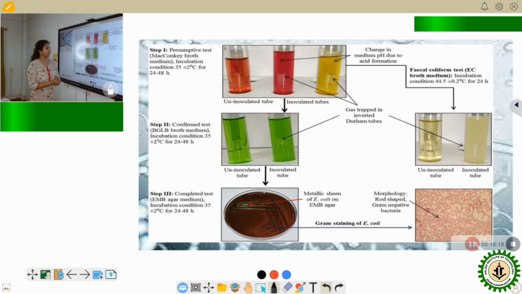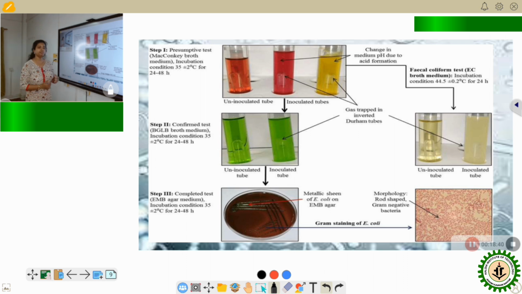Again, after the incubation period, the sample containing coliform will be turbid, whereas the sample which does not contain any coliform will be clear. So this is the confirmed test. That means the coliforms are definitely present.